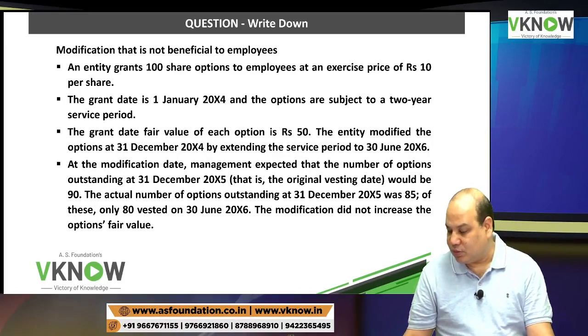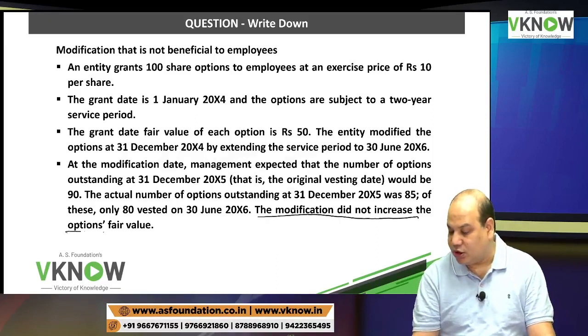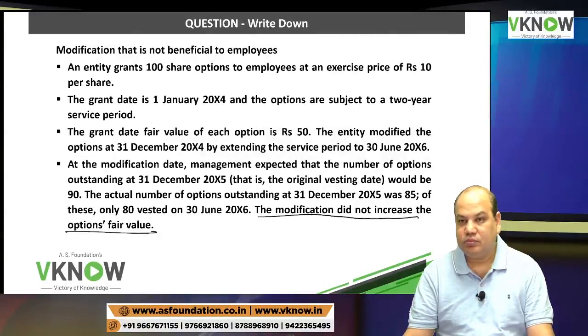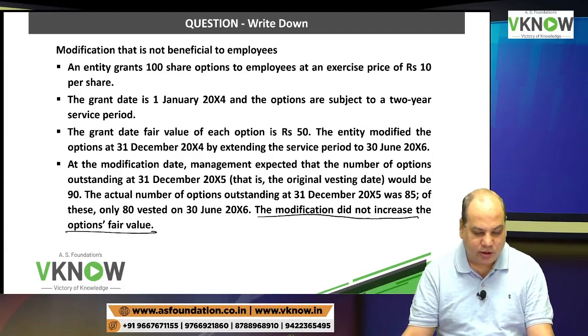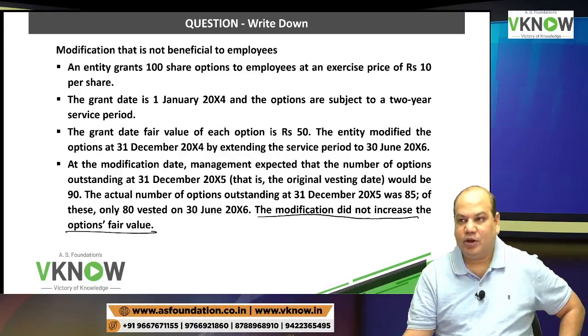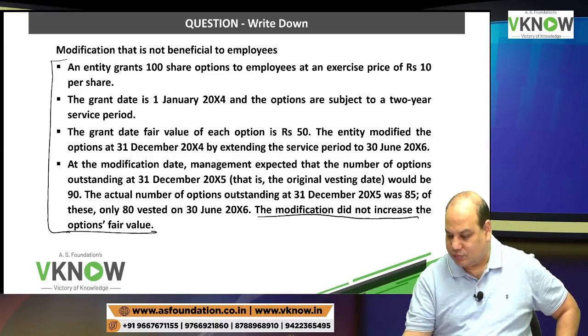Up to this it was normal, but then the last line is important. The modification did not increase the option fair value. If it did not increase the option's fair value, that means there is no additional expense. Correct? If there is no additional expense, we will recognize planned expense only. Everybody has noted? Okay. So I'll just read the problem once again for you.